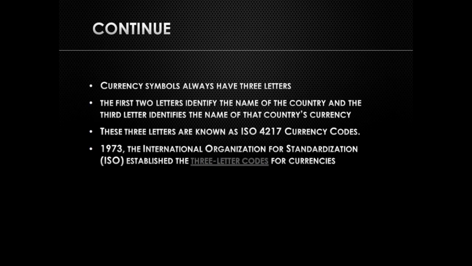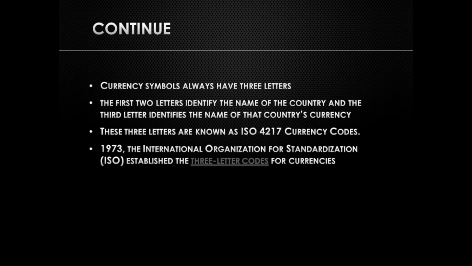Currency symbols always have 3 letters, where the first 2 letters identify the name of the country and the third letter identifies the name of the country's currency. These 3 letters are known as ISO 4217 currency codes. The International Organization for Standardization established the 3-letter code for the currencies that we use today.